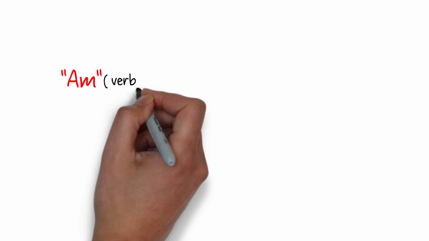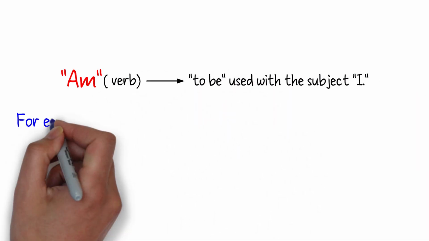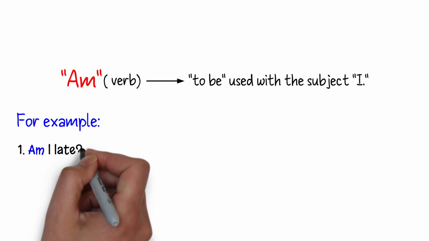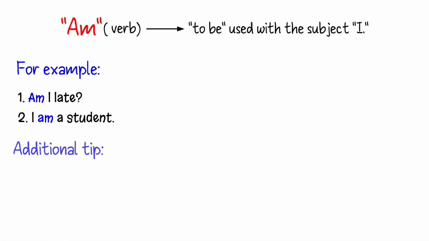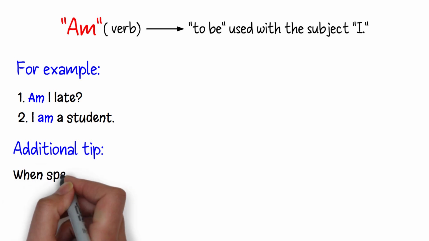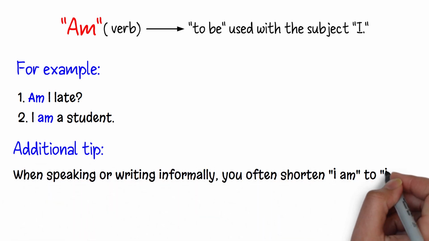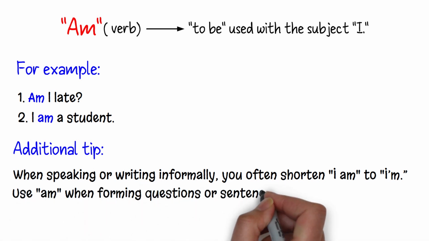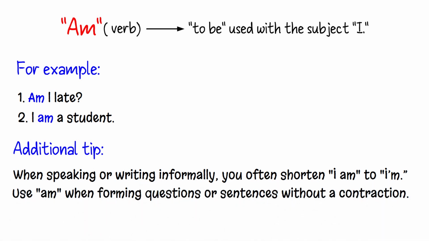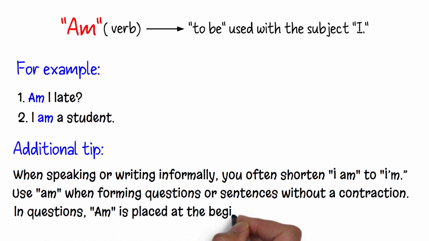Am is the verb to be, used with the subject I. For example, am I late? I am a student. When speaking or writing informally, you often shorten I am to I'm. Use am when forming questions or sentences without a contraction. In questions, am is placed at the beginning.